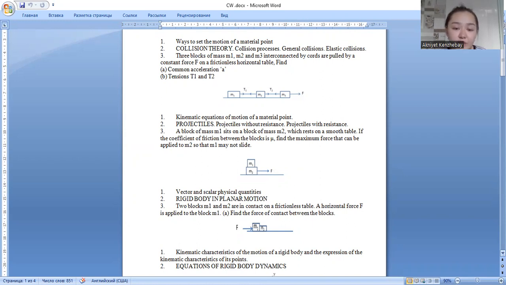And the coordinate method of specifying motion. In this way, in the selected coordinate system, the coordinates of the moving point are set up as functions of time.